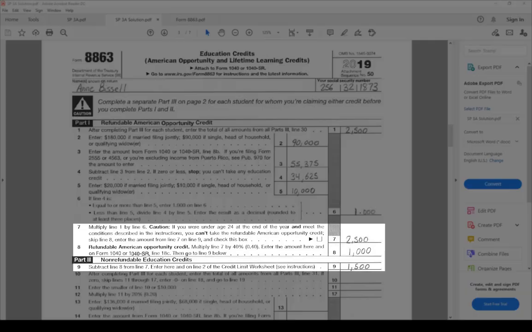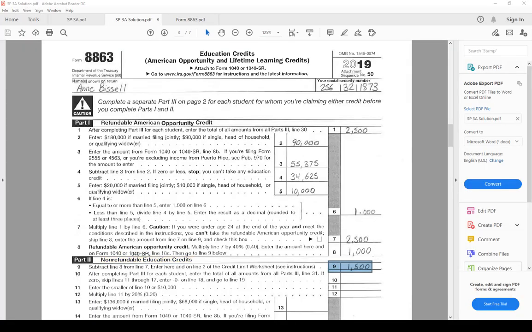And that's what you see on Form 8863. Line 7 here is the $2,500. That's the max amount of the credit, right? But 40% of that is refundable. So 40% of $2,500, $1,000, is reported on line 8. And the remaining non-refundable is reported on line 9. But before we get to this point, let's go to part 3.